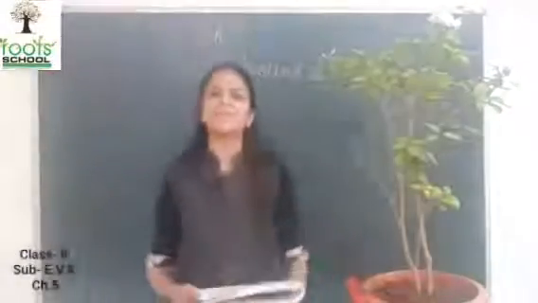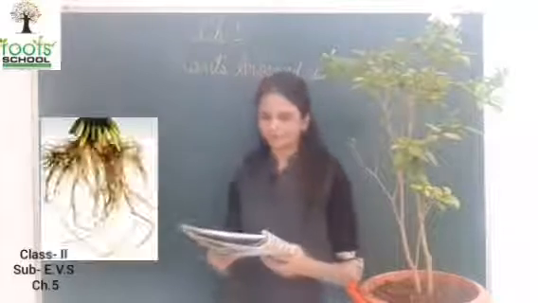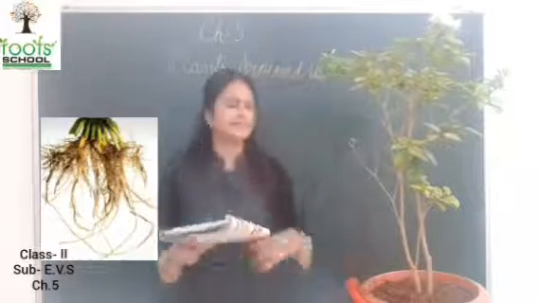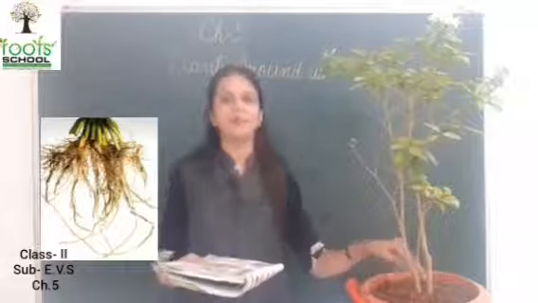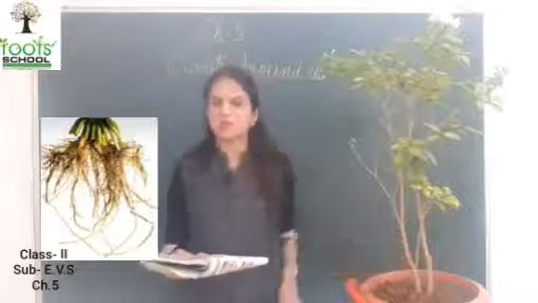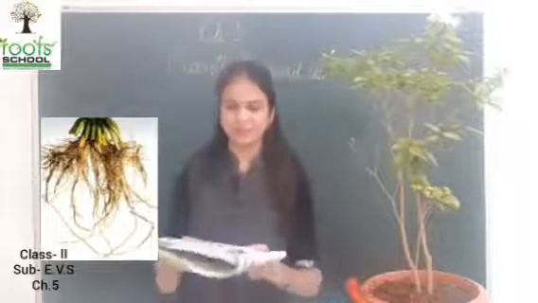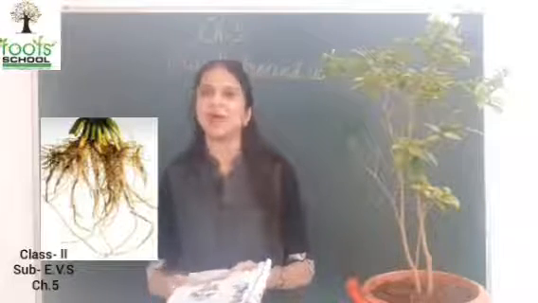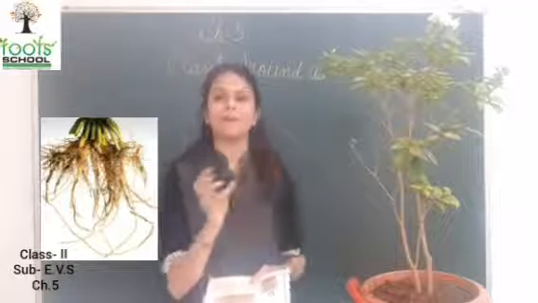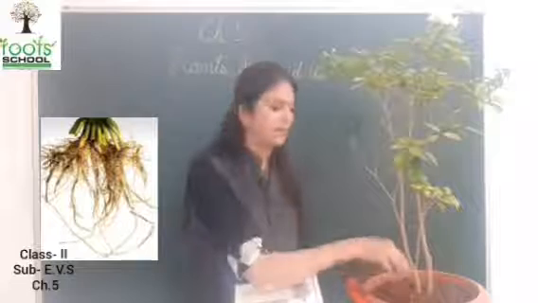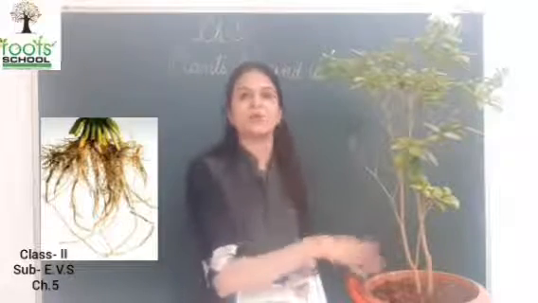So firstly we will come to roots. See this picture. This is root. And where is the root? It is inside the soil. Soil means mitti. Now start reading. Root: it is a part of the plant which grows under the ground. Means मिट्टी के नीचे grow करता है.